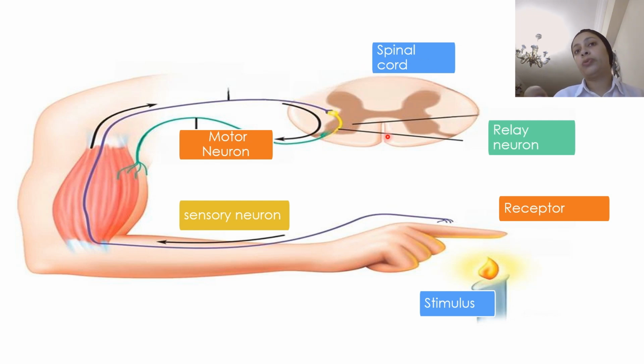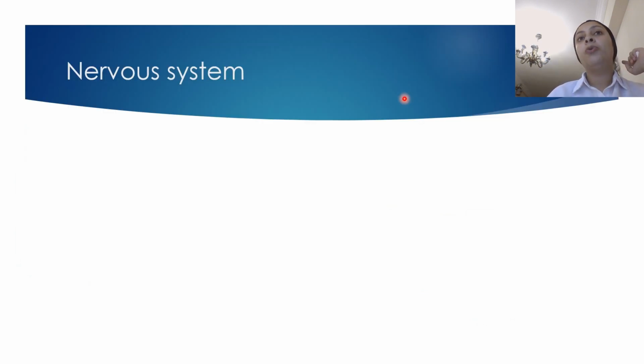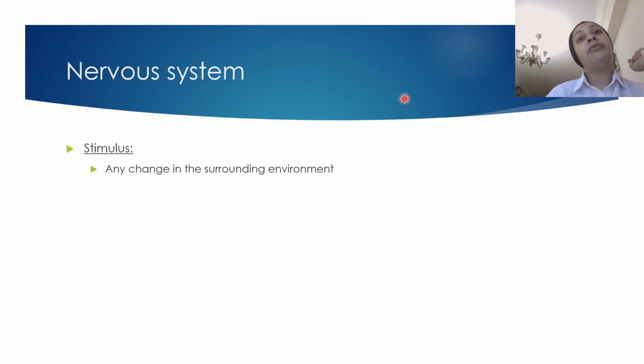The location of the relay neuron is inside the spinal cord. So, when we talk about neurons in this slide, we are explaining what is called a reflex. What is meant by reflex? Reflex is an immediate action taken by our body. These actions are involuntary. We don't think about it, we just do it to protect ourselves. Why don't we think about it? Because it originates from our spinal cord here. Okay, we call it a reflex.